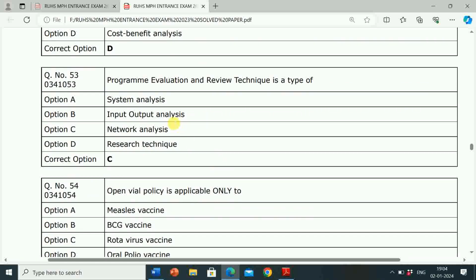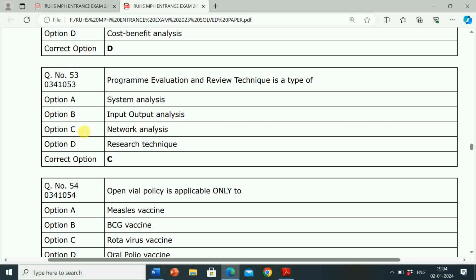Next question is, program evaluation and review technique is a type of? Option A system analysis, option B input output analysis, option C network analysis, option D research technique.